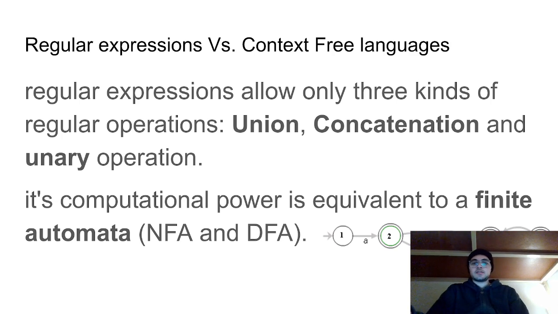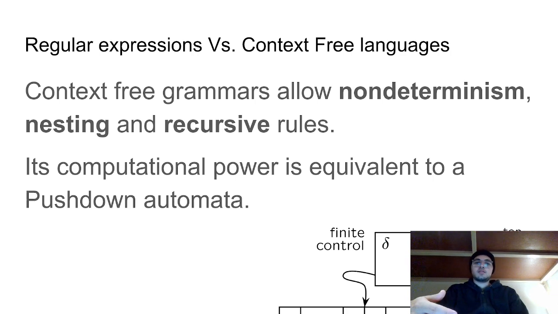Context-free grammars allow us to make non-deterministic options in the rules and have nesting and recursive rules, which are both not allowed in regular expressions. The computational power is equivalent to a push-down automata, and the main thing about push-down automata is that it has infinite stack, infinite memory in form of a stack.